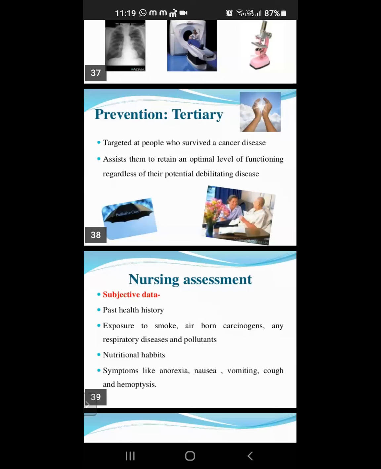That is the tertiary. Target the people who survive cancer and assist them to retain the optimal level of functioning regardless of their potential disability. You should give advice and support to the patient. That is the tertiary prevention. Understand?